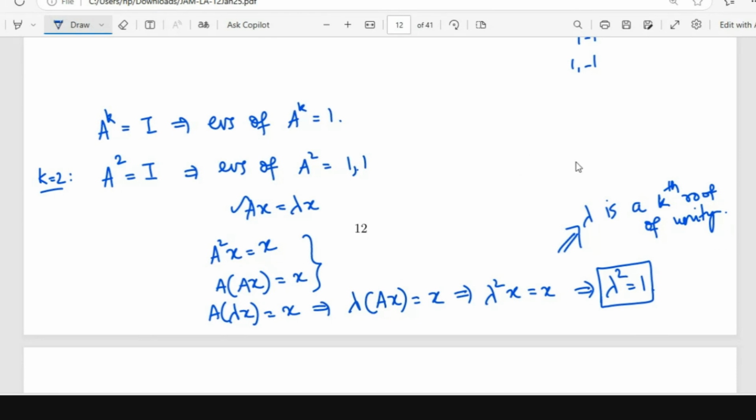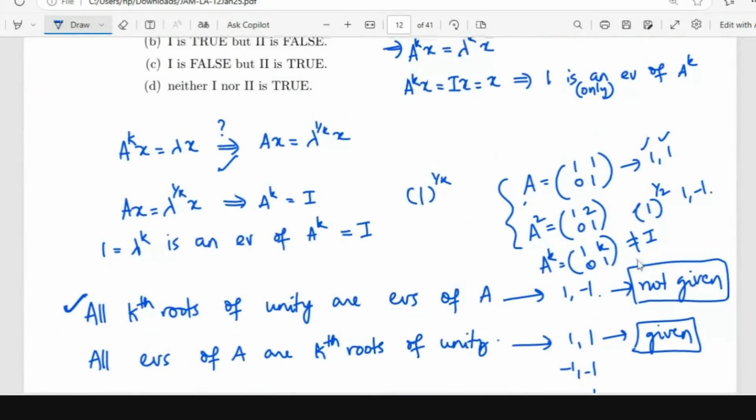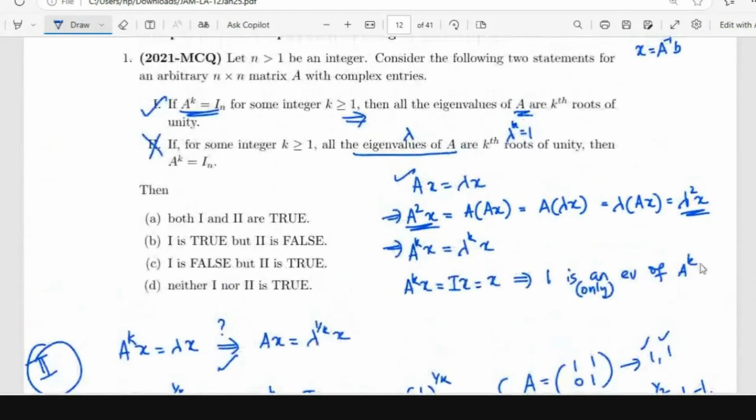Yes, ma'am. It's okay. The kth root of 1 is 1 power 1 by k. K is 2 here, so 1 power 1 by 2, which means lambda squared is 1. So this is for the first statement, and this is for the second statement. So the first statement is true, but the second statement is not true.